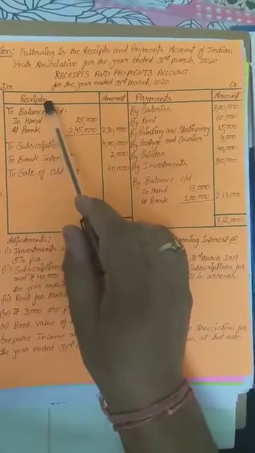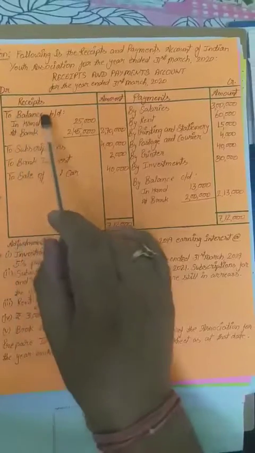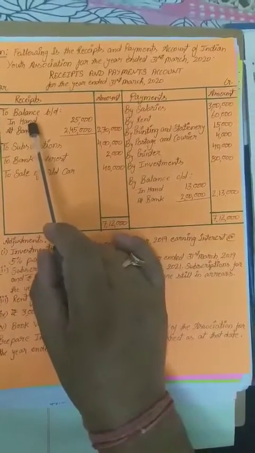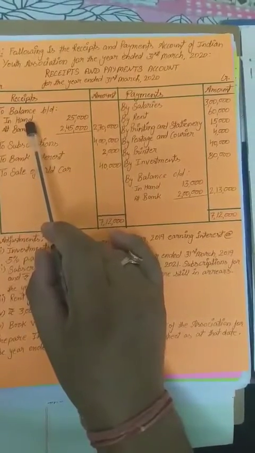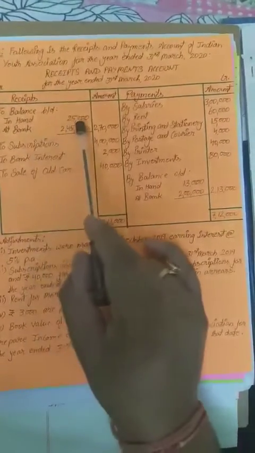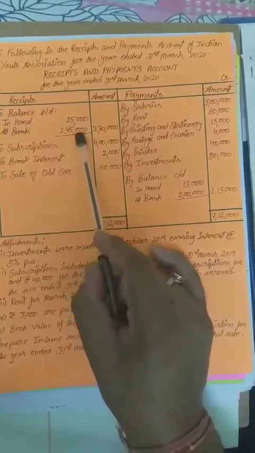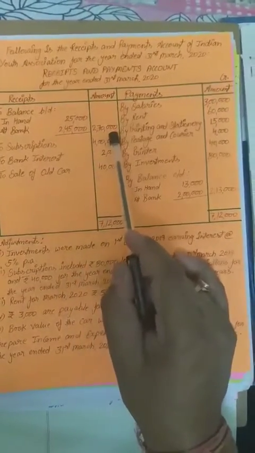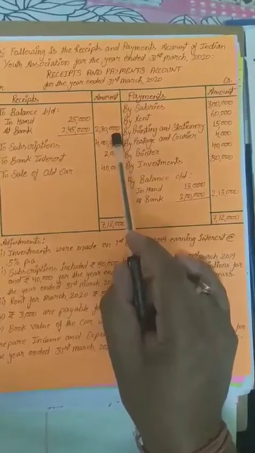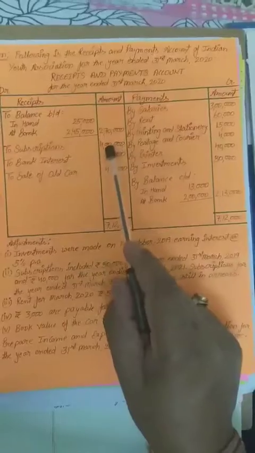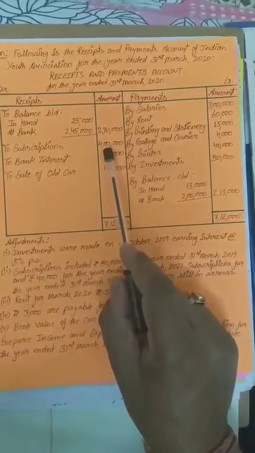What is given in the receipts? To balance b/d: in hand, means cash in hand, which is cash with the NPO, with the Youth Association, rupees 25,000. At bank, 2,45,000. Total amount is 2,70,000. Okay. To subscriptions, which is received, rupees 4 lakh.